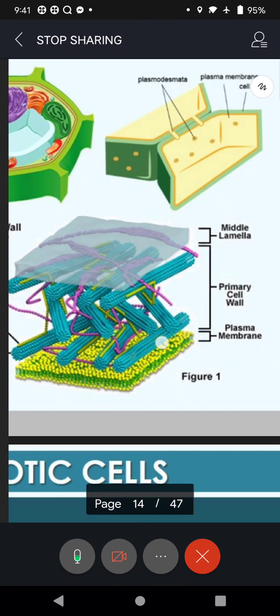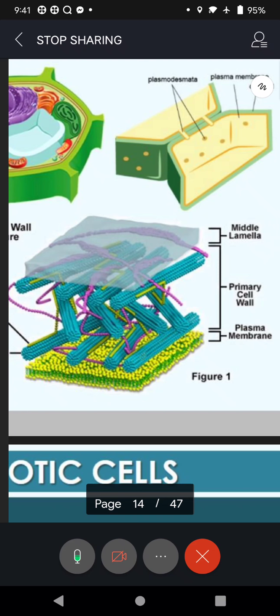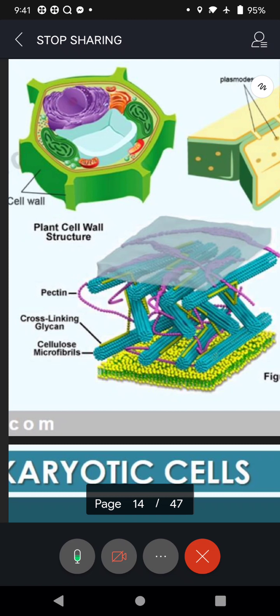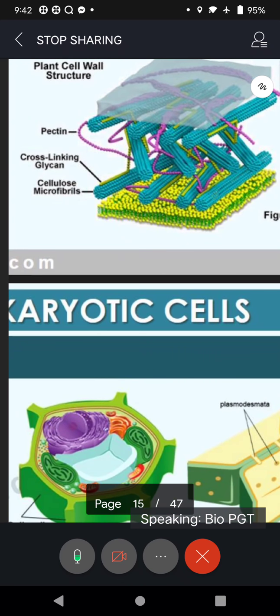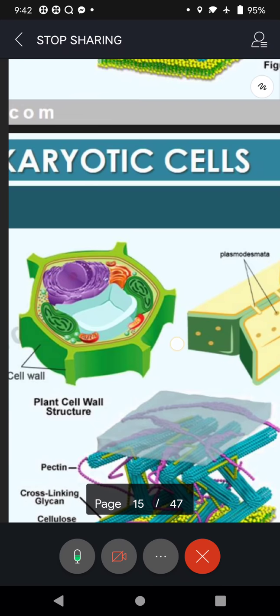And when we take the cell wall, the structure of the cell wall will be like this. Look at that. There is a plasma membrane at the bottom, there is a primary cell wall and middle lamella, and finger-like structures. And you can see the presence of pectin. I said, what makes the cell wall tough? It is the pectin. And then there are crosses, you see. Those crosses are glycans, another chemical. And then of course cellulose is very much present in the form of small thread-like structures called microfibrils.